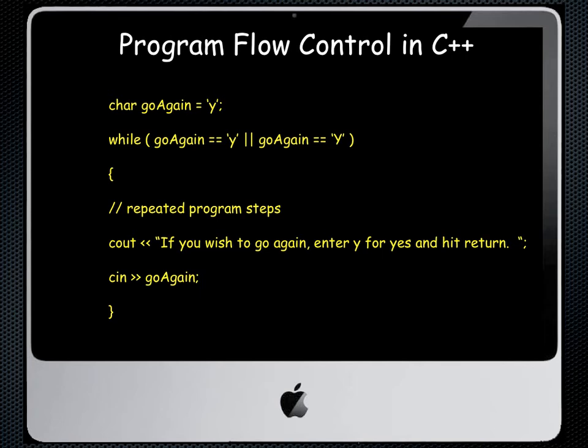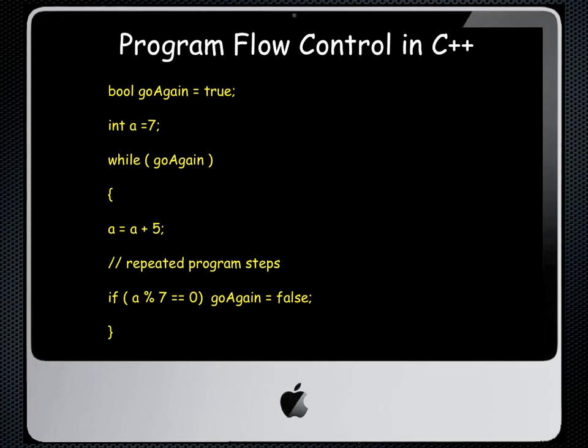All right, let's look at another example. In this case, we have a new type of variable called bool. Bool variables can have two values, true or false. In this case, we could say bool goAgain equals true. Now let's say we have another variable, int a equals 7. Notice I go while goAgain. Since goAgain is a bool and can only have values of true or false, I wouldn't need to have while goAgain equals true, because that would be redundant. So for bools, you just put the variable name. If it's true, the loop will work.